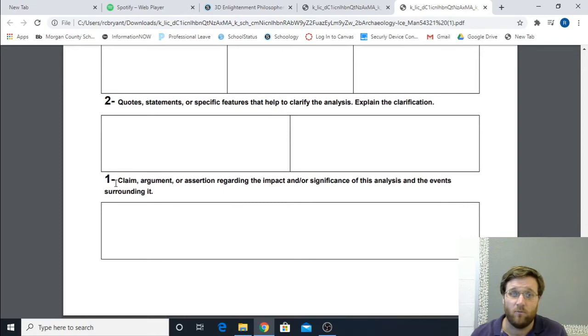Now, one, claim, argument, or assertion regarding the impact or significance of this analysis and the events surrounding it. This is where you're going to have to think. So I'm going to use the example we have up right now with Otzi. A claim may be that the discovery of his body was one of the greatest archaeological finds of that time period because it led to a greater understanding of human physiology and culture at that time.